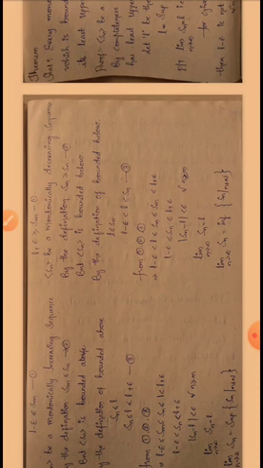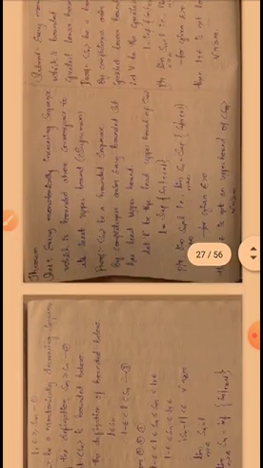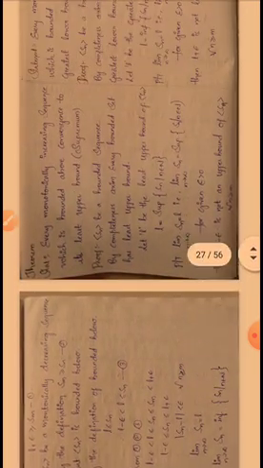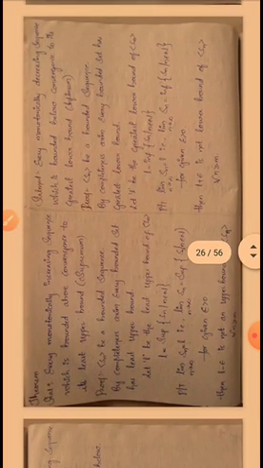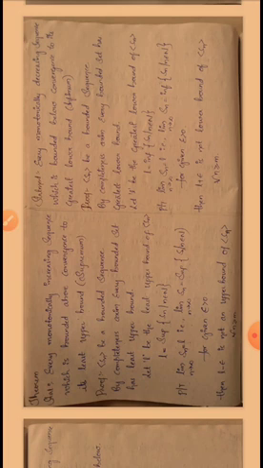So |Sn − L| < epsilon. Therefore limit n tends to infinity Sn is equal to L. So limit n tends to infinity Sn is equal to the infimum of Sn, because L is equal to the infimum of Sn such that n belongs to N. So these are similar theorems. Once again, see the theorem statements.